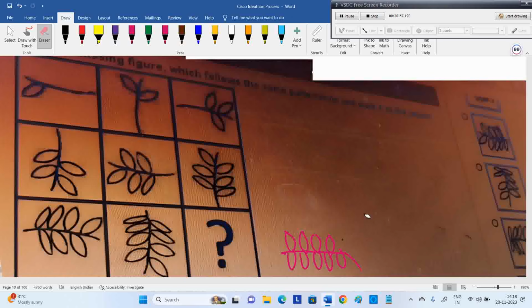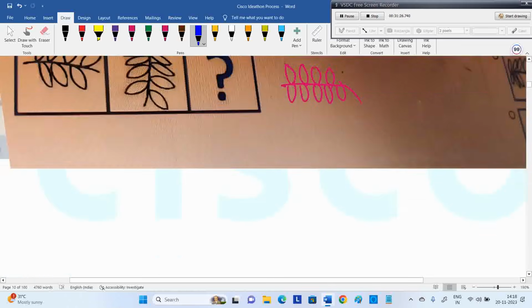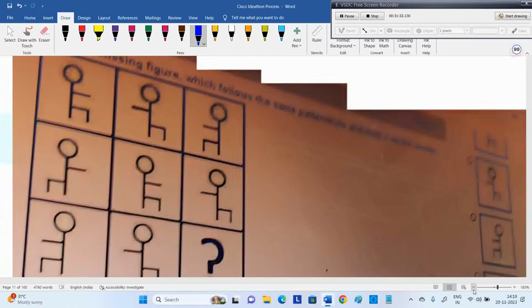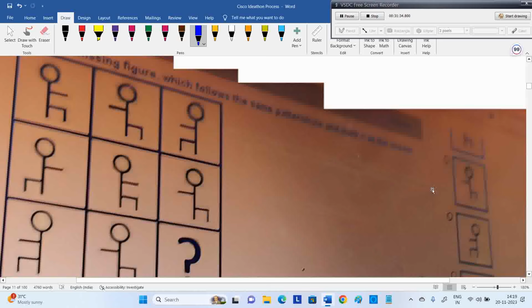If it is horizontal then below side, or if it is vertical then left side, we can say. That's why he added below. So 5 below, 4 above, and that's available in this option as well, it seems. 5 below, 4 above, and it's in horizontal mode, facing towards west. So that's what you need to work on. Figure matrix, it's all some logic. Here it's a continuation, 1, 2, 3, 4, 5, 6, 7, 8, 9. One leaf they're adding in each diagram. Next, figure matrix. See, these are all the questions they gave.